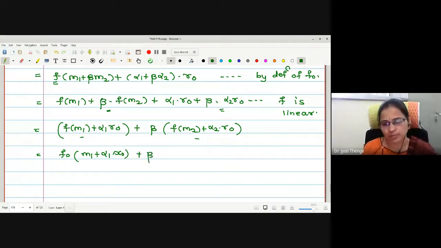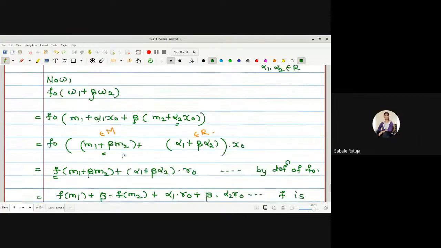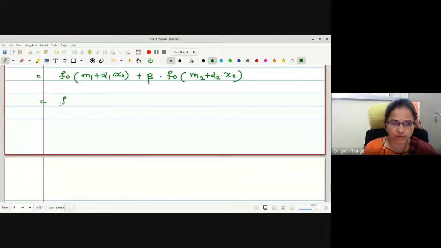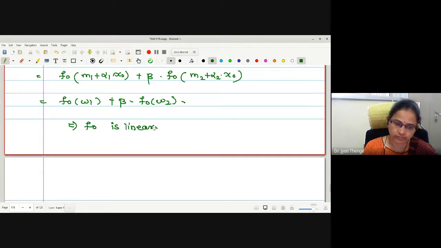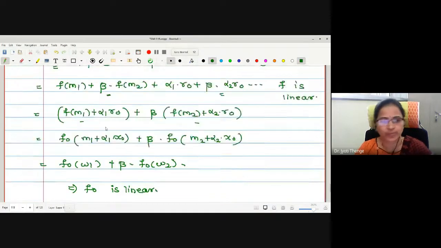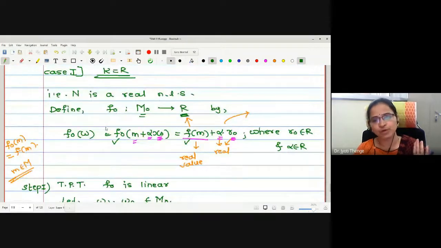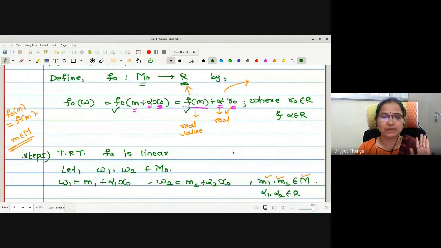Now beta times, this is the f naught image of m2 plus alpha 2 x naught. Is it okay? Yes, ma'am. Therefore, this is nothing but f naught of w1 plus beta times f naught of w2. Thus, we have proved f naught is linear here. Okay. Simple now. If you understand the definition of f naught, it will not be a trouble.